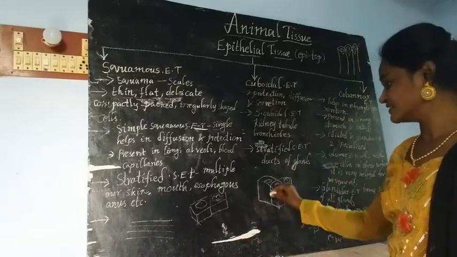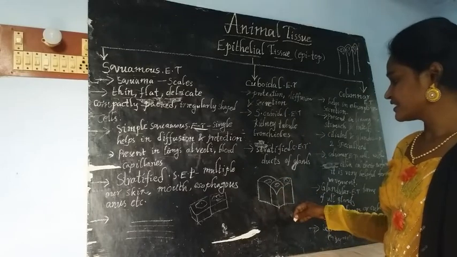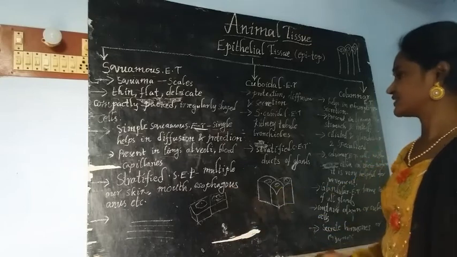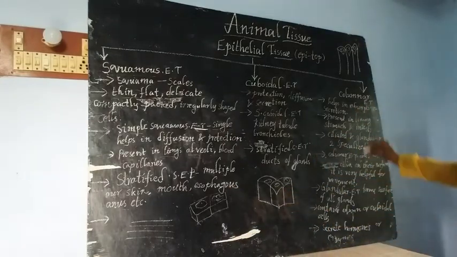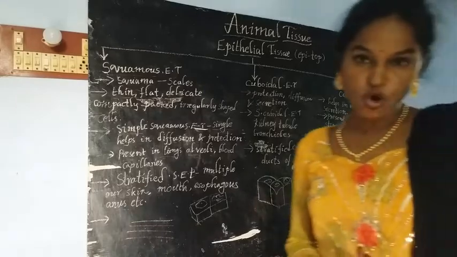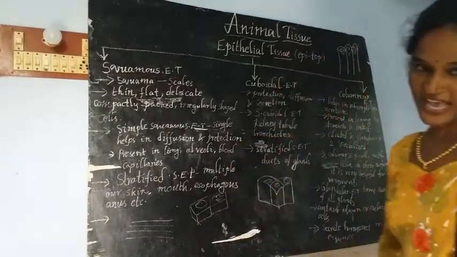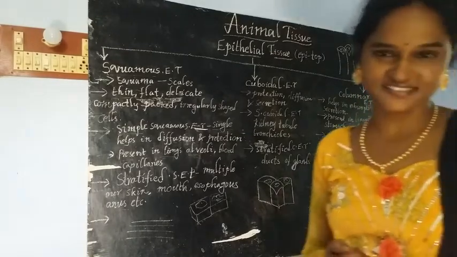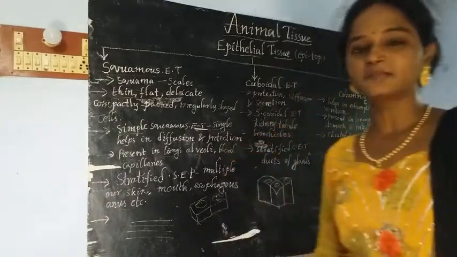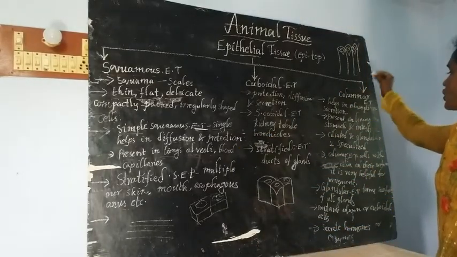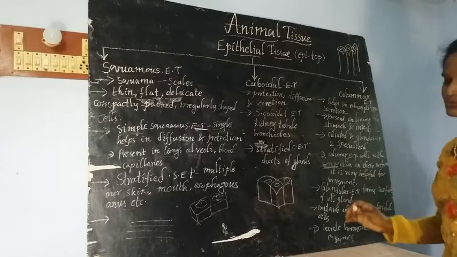It just looks like this. The cells appear in a cuboidal shape. Here the cells appear flat in shape. Now it is time to discuss columnar epithelial tissue. What is meant by columnar epithelial tissue? The cells are in the shape of columns or pillars. They look like a column or a pillar. That's why we call this tissue columnar epithelial tissue.